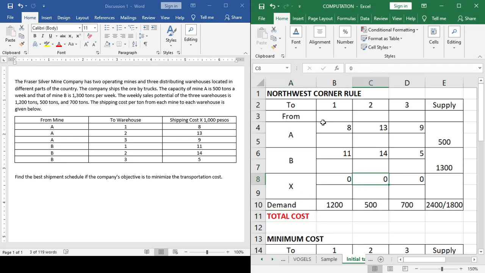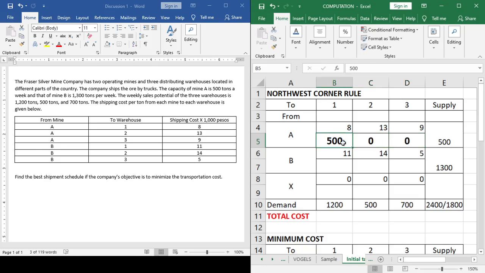Okay, so let's start. Northwest corner rule, take note, we will start with the very north and the very west. So that is A1. Okay, so what we're going to do is to fill in this table as much as possible. So i-compare nato 1,200 versus 500. Of course, mas gamay ang 500. So we will put here 500. Fully exhausted na ang supply ni source A. So, you already put there 0.